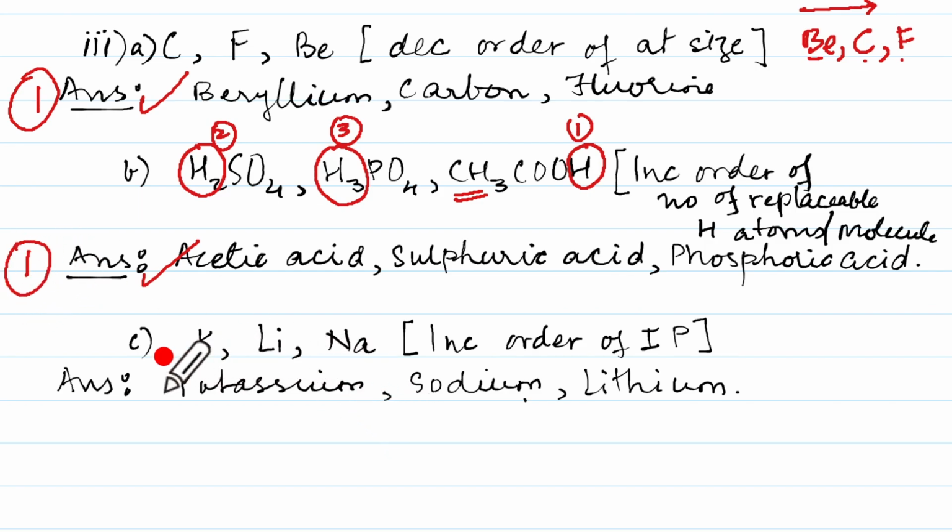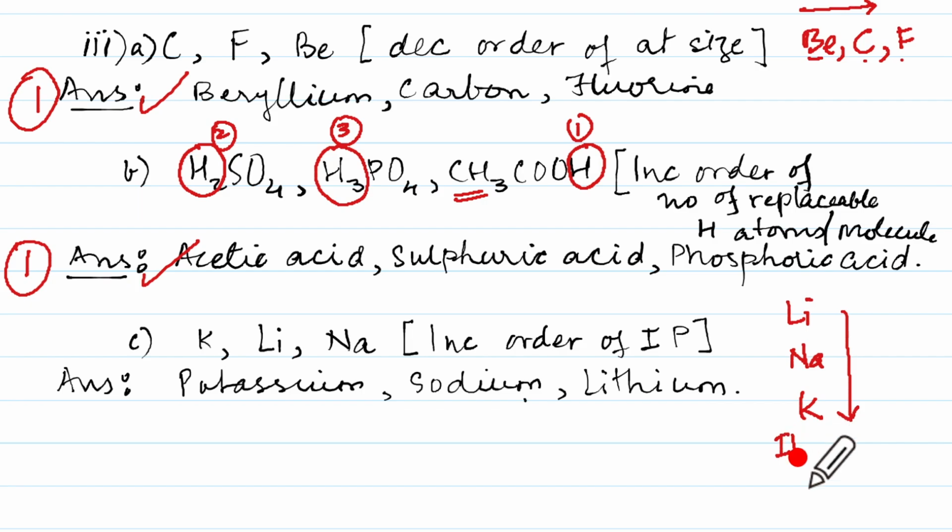The third one, the C part: K, Li, and sodium. We've been given the names, but I'm writing it in short, increasing order of ionization potential. I've just written IP. Now remember, lithium, sodium, and potassium are group 1A, and as we go down the group, the number of shells is going to increase.